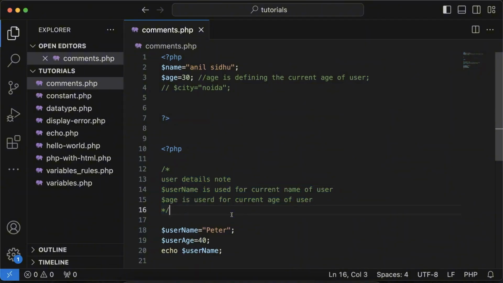So right now I hope you understand what a comment is and the difference between single line and multiple line.